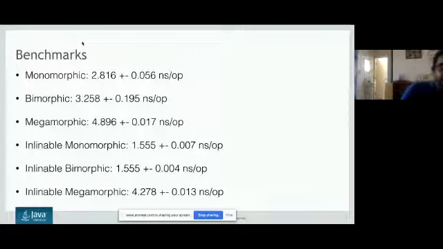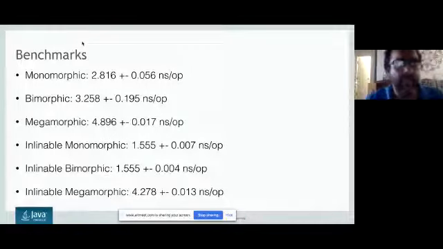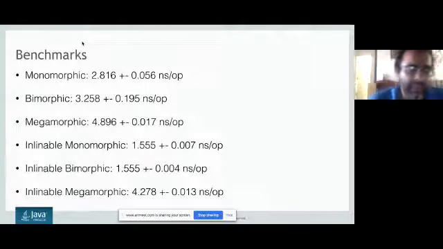These are the benchmarks we have taken from the Java Microbenchmark Harness, JMH, and you can see the speed of a monomorphic call, a bimorphic call, and a megamorphic call. It's the same method on which you can see the speed.